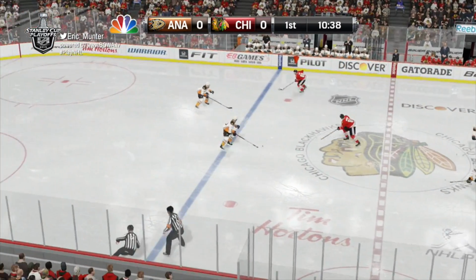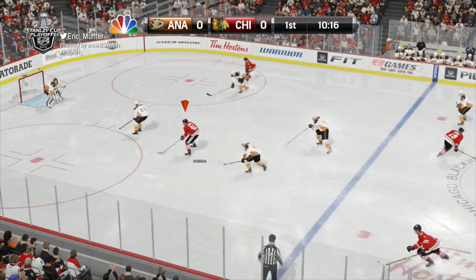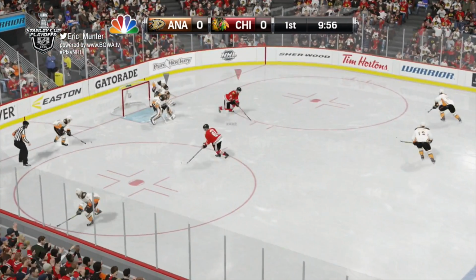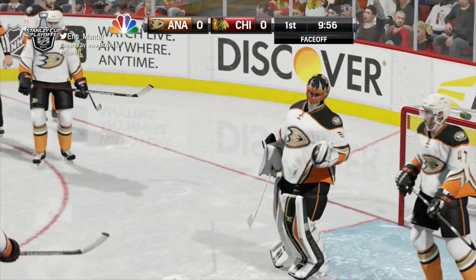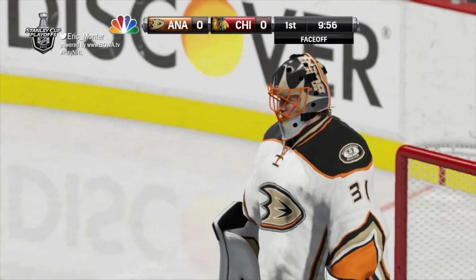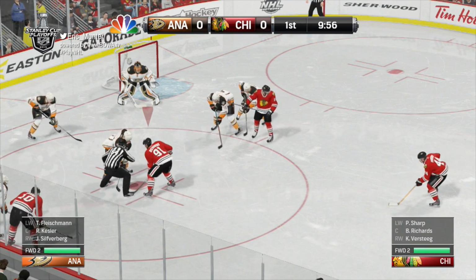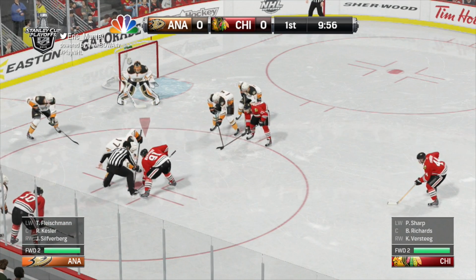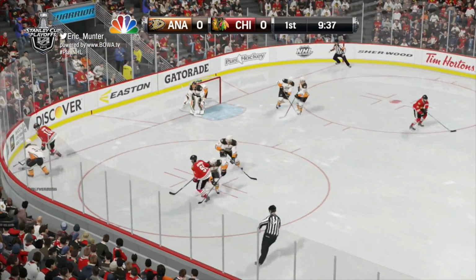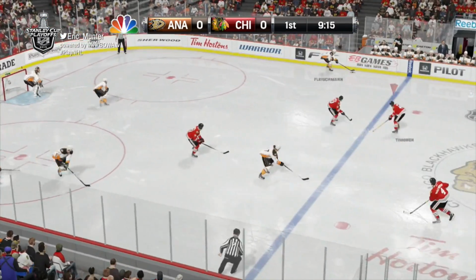Marian Hossa to Patrick Kane. Kane swings over. Hossa shoots, and a save by Anderson. And he'll hold on to that puck 4 seconds after the midway mark of the first period. No goals yet here in Chicago. Game 3. Game 4 will be in the same arena on Saturday night, 8 p.m. Eastern, 7 Central.